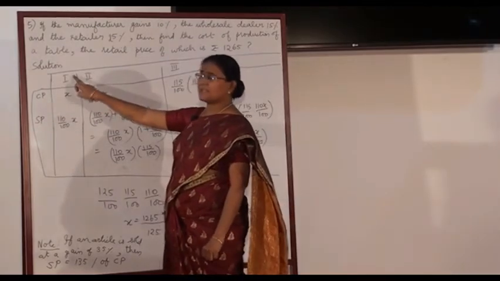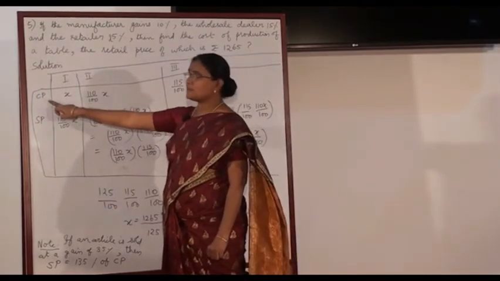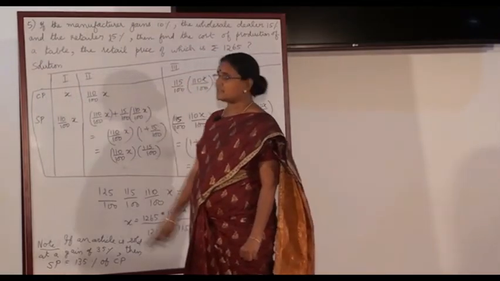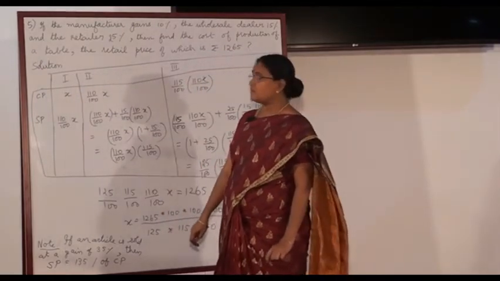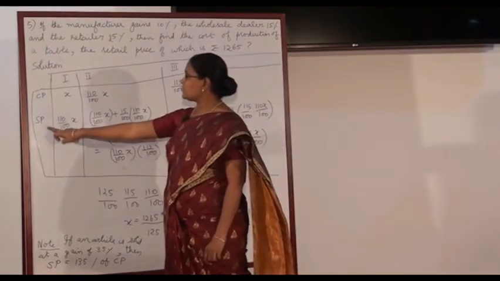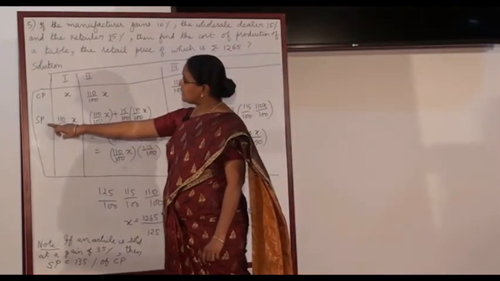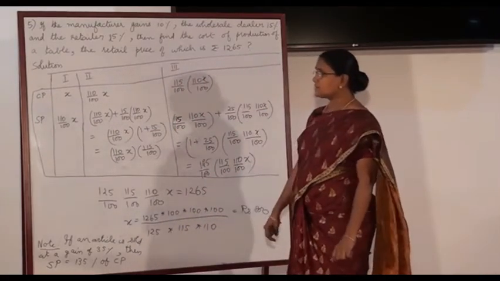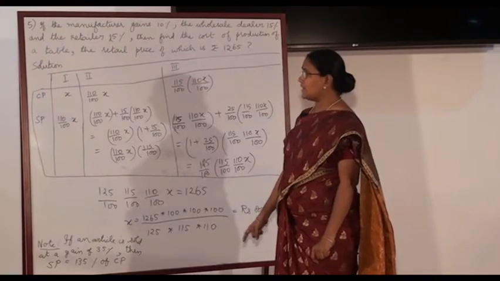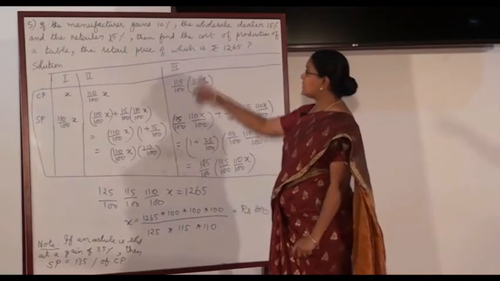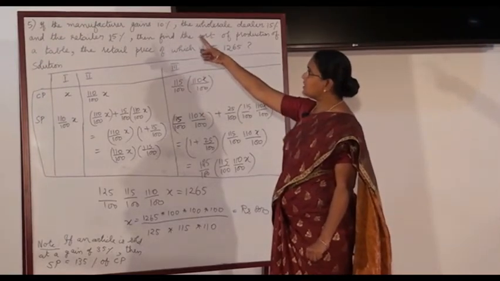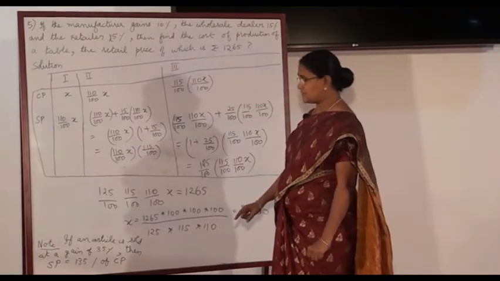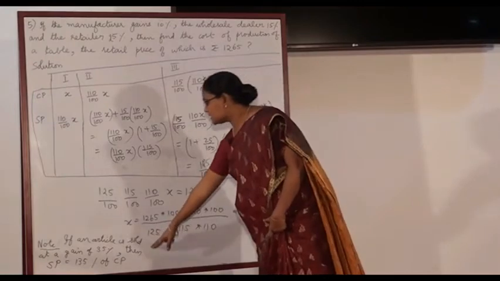What is the cost price of the first person? Let us assume that the cost price of the first person is X. Next, what is the selling price for the first person? Selling price is 110% of X, because 10% is the gain for the manufacturer. Look at the note which I have written here.